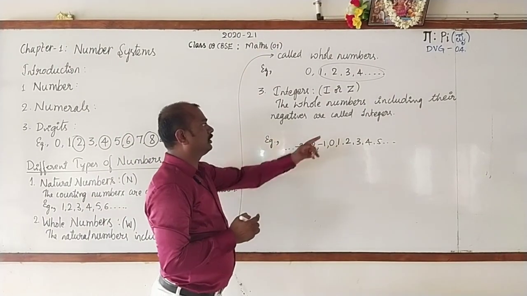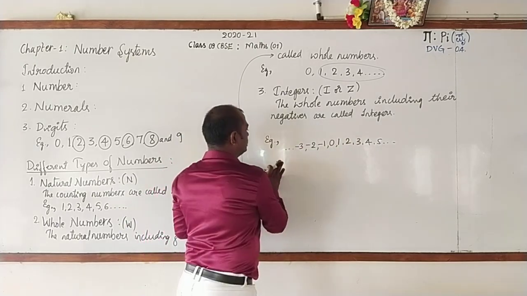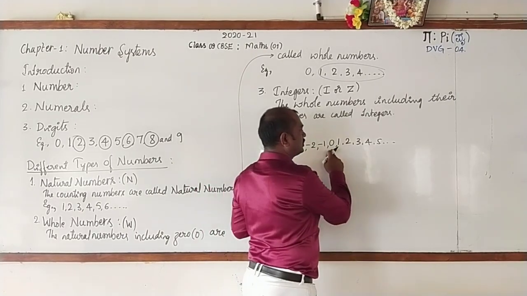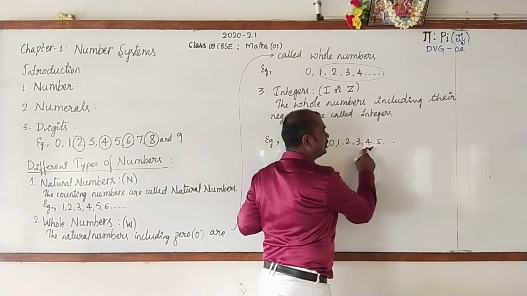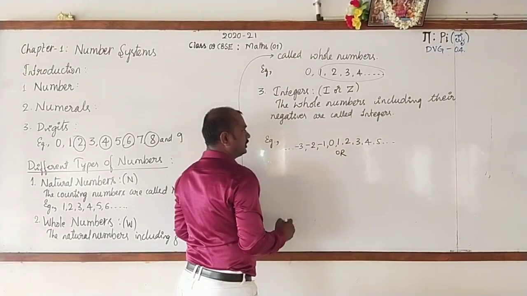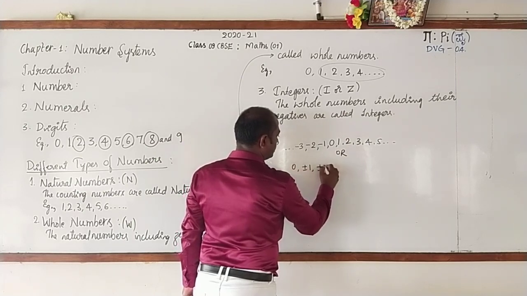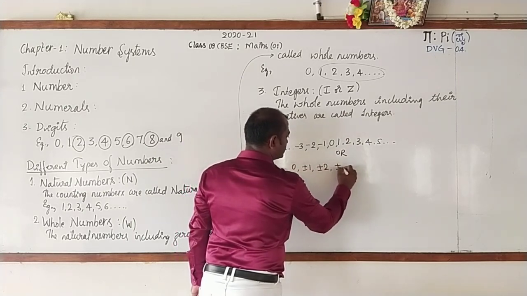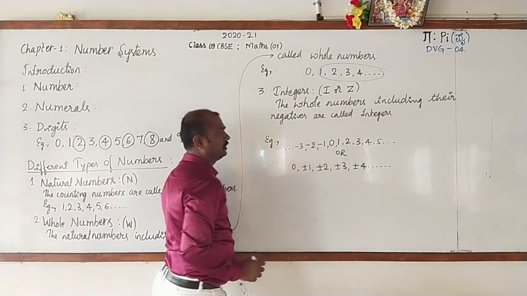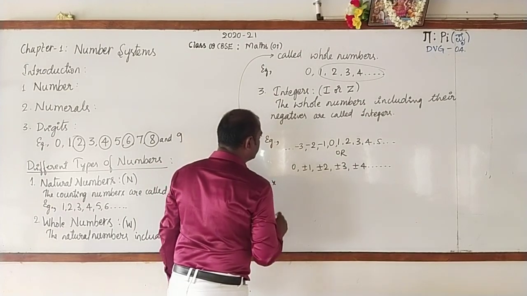Before that, we have written the definition, and copy this example: -3, -2, -1, 0, 1, 2, 3, 4, 5 and so on. This can also be written as 0, plus or minus 1, plus or minus 2, plus or minus 3, plus or minus 4 and so on. Now take note, this is an important point.